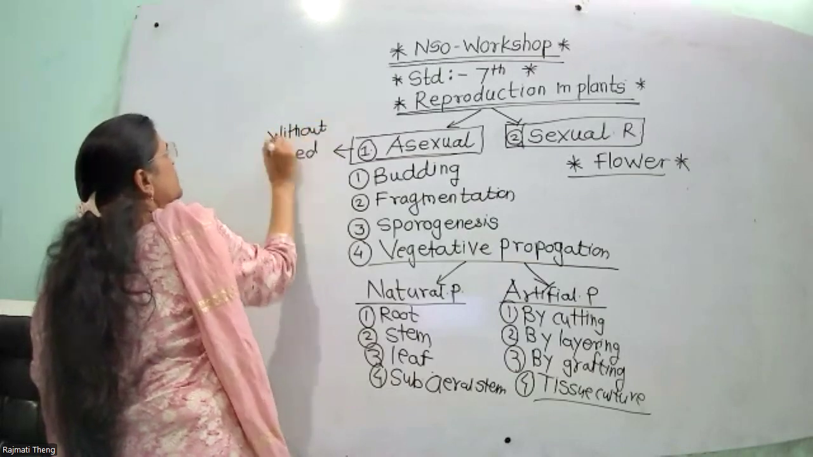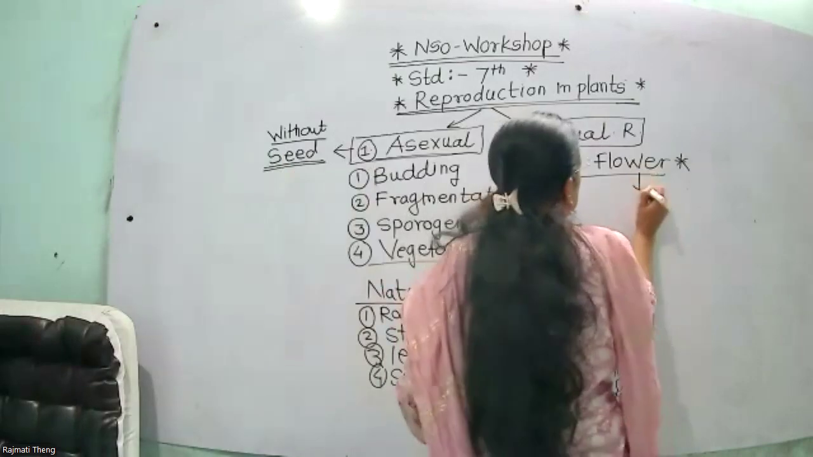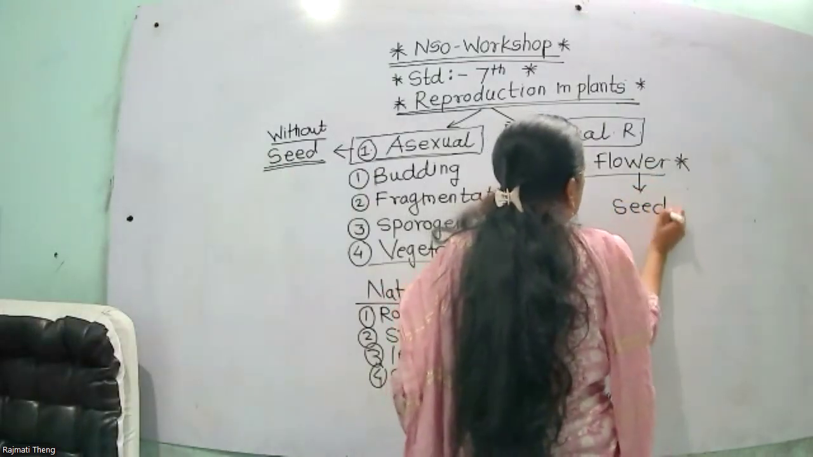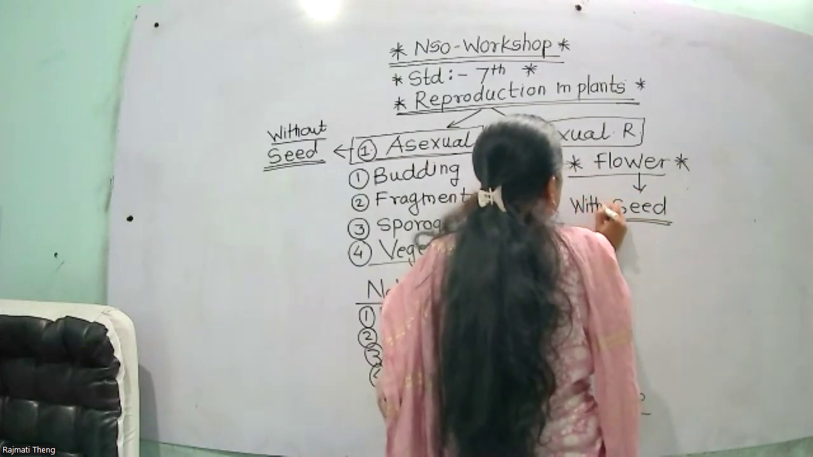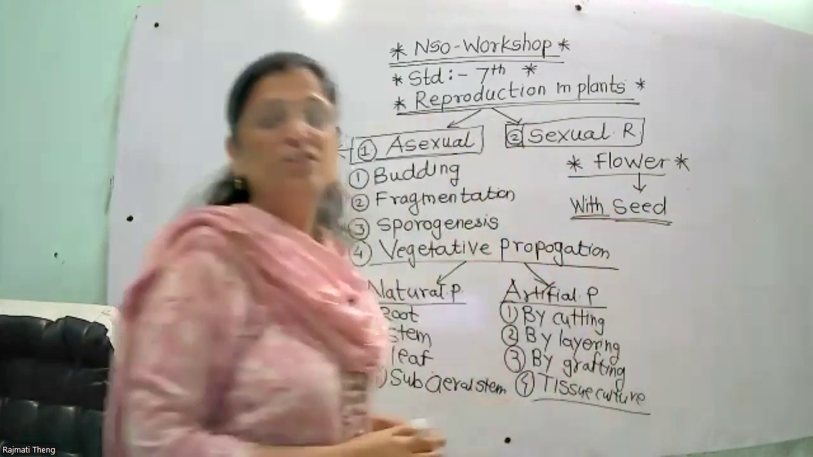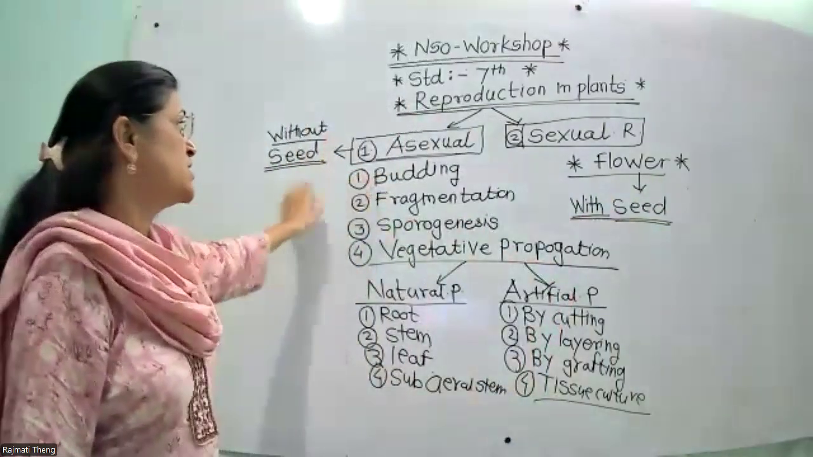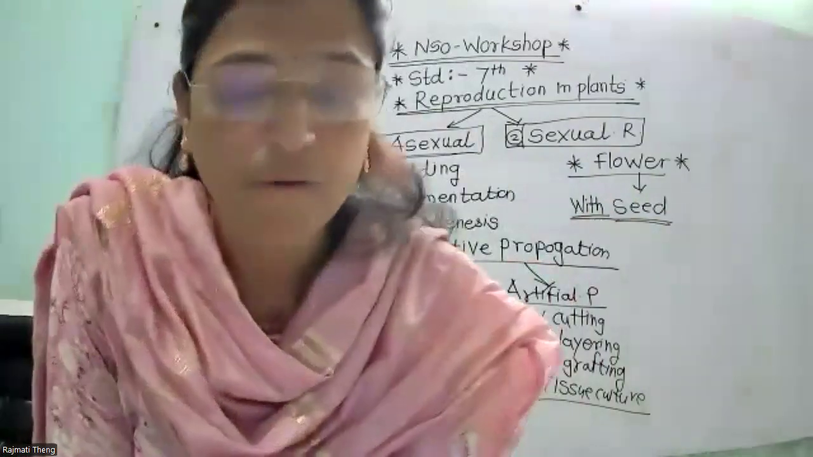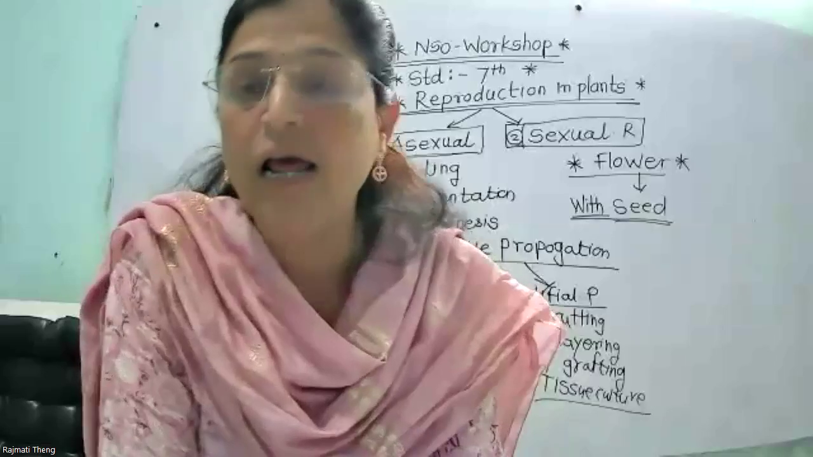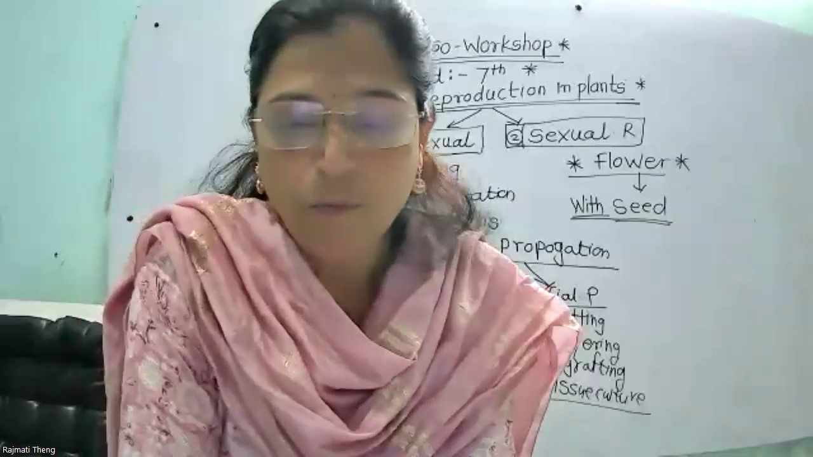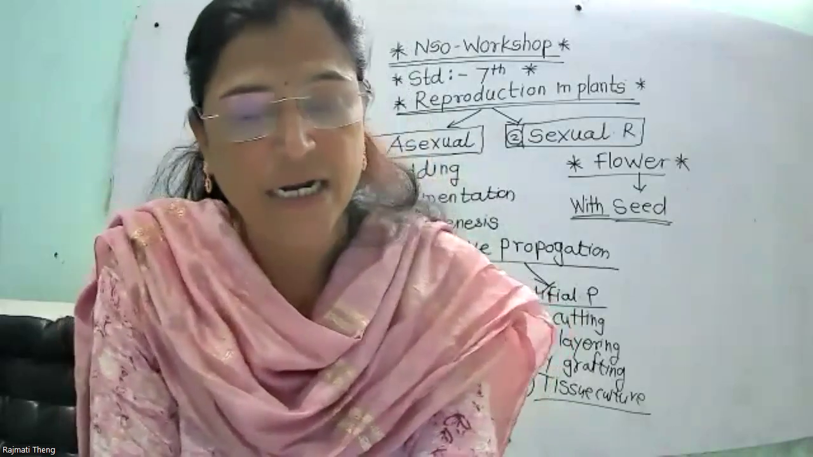Plants reproduce but without seed. And what is the meaning of sexual reproduction? Plants reproduce with the help of seed. Plants reproduce but with the seed. So coming to the characteristics of asexual reproduction: without seed, a single parent is involved, gametes are not formed, no fertilization or union of gametes takes place.